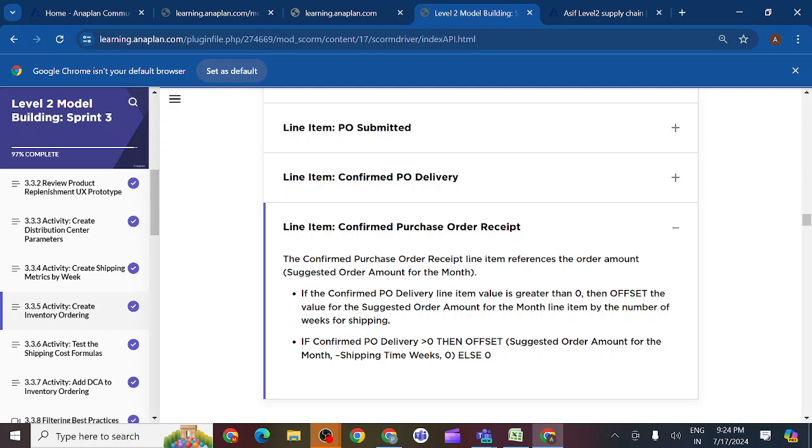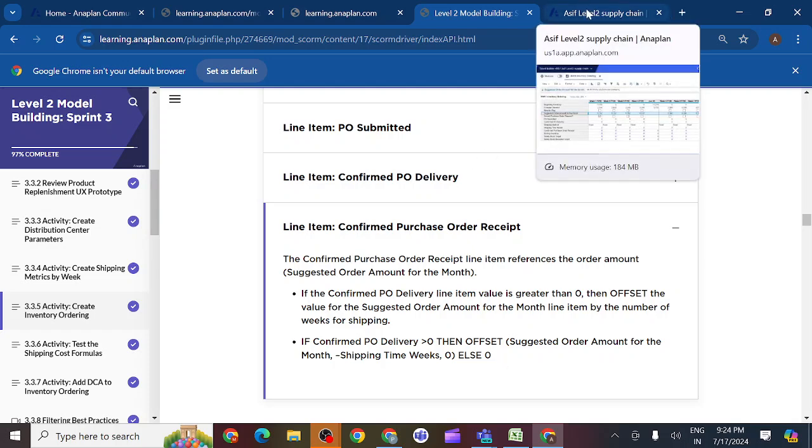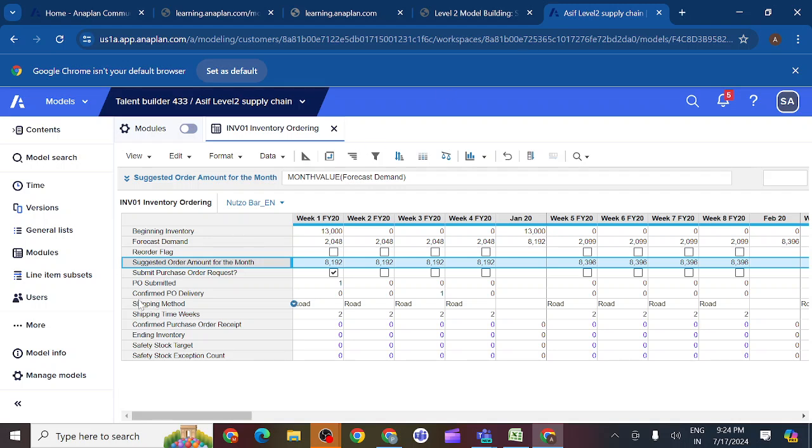If the confirm PO delivery line item value is greater than 0, meaning if you receive the product, then we should use the offset function, and suggested order amount for the line item by the number of weeks of shipping. If confirm PO delivery greater than 0, offset suggested order amount minus shipping time in weeks, comma 0, L0. So the same condition whatever we have written, but in a different way.